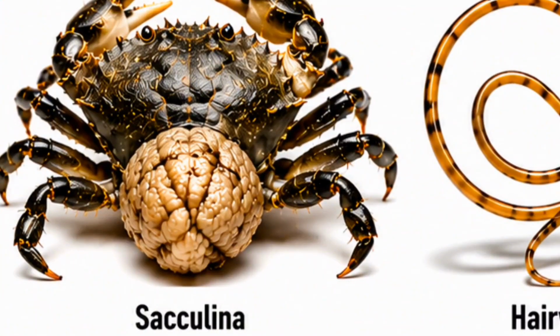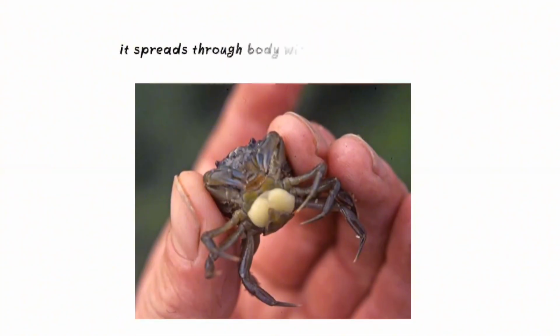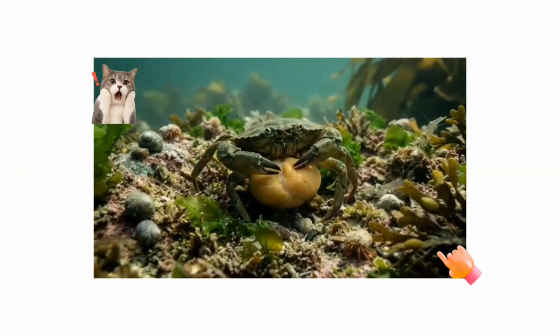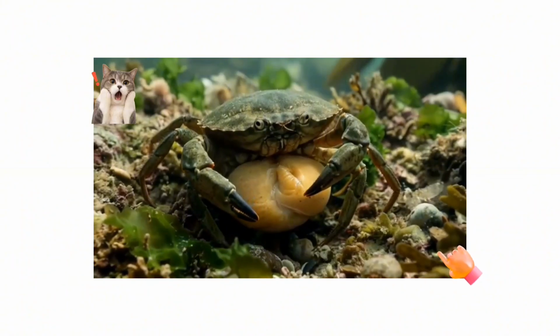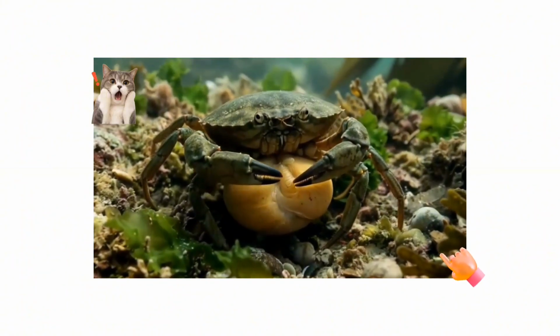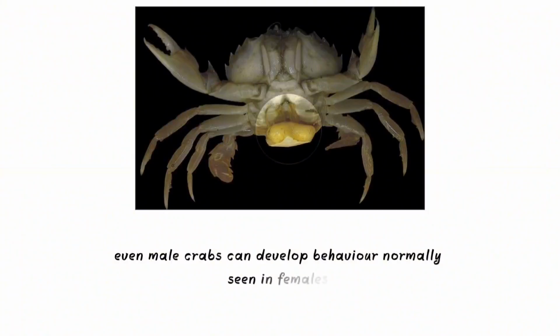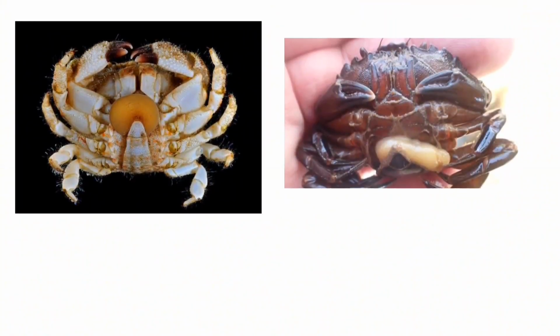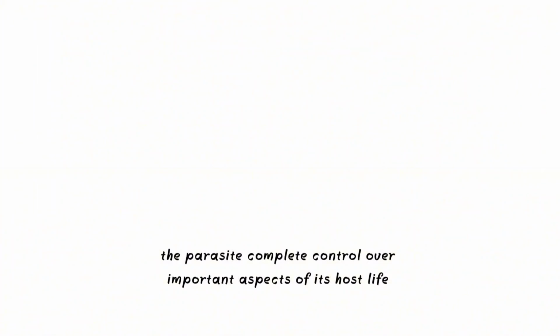Sacculina. This parasite begins life as a tiny larva searching for crabs. Once inside a crab, it spreads through the body with root-like structures that absorb nutrients. Over time, the crab's behavior changes dramatically. It starts caring for the parasite as if it were its own offspring. Even male crabs can develop behaviors normally seen in females. The parasite gains complete control over important aspects of its host's life.